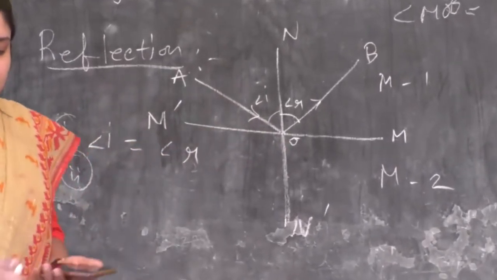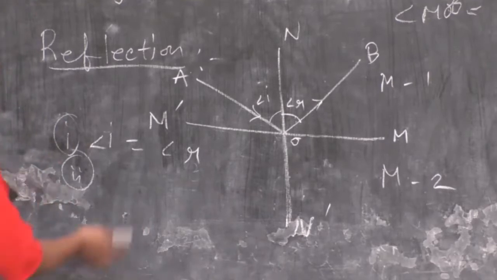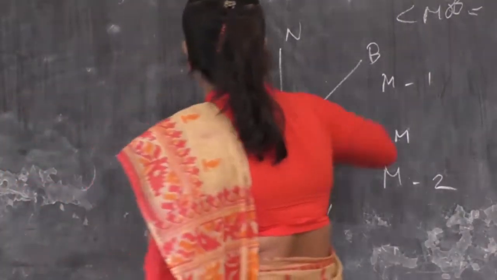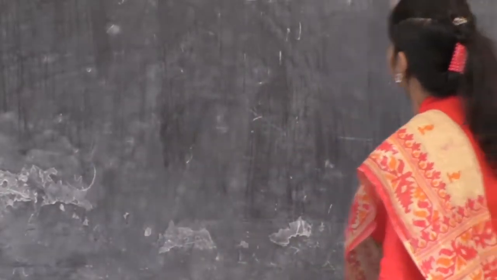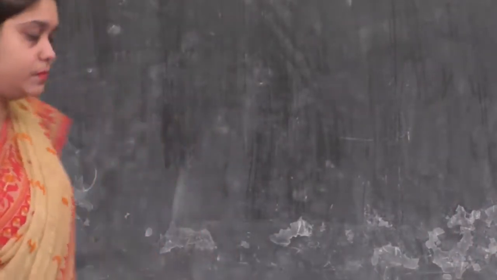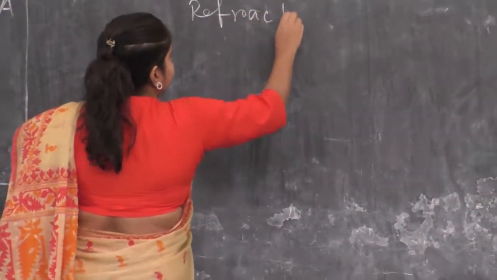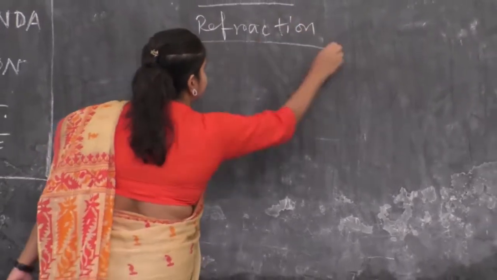After reflection, we will be coming to refraction. What is refraction?